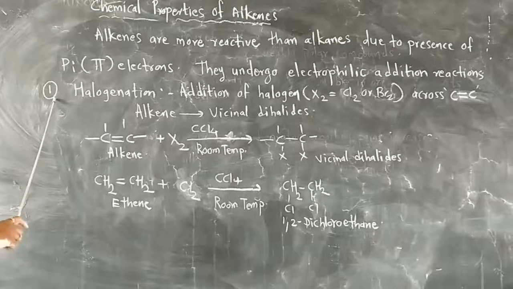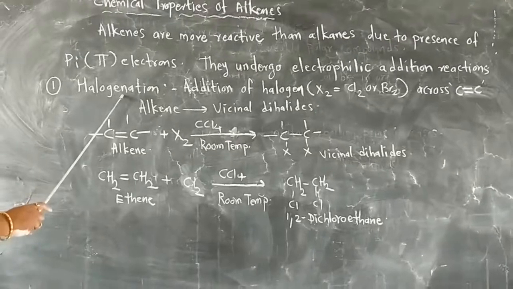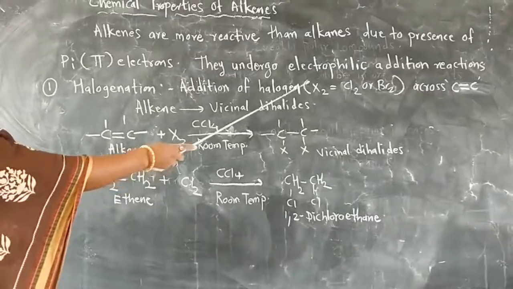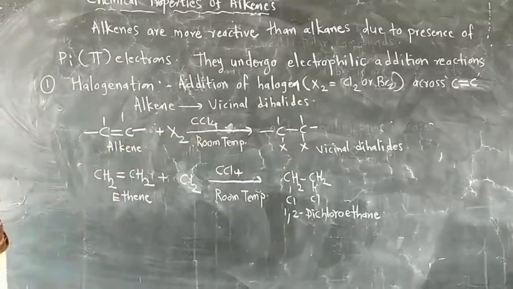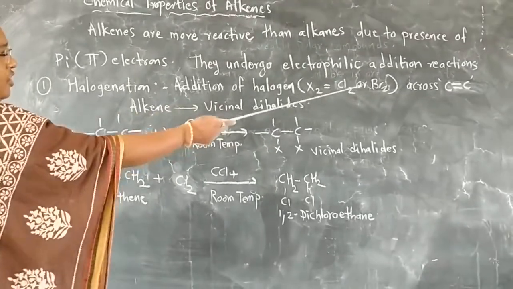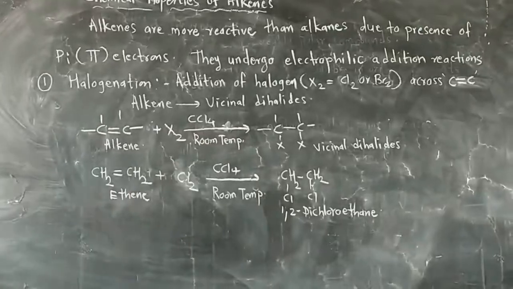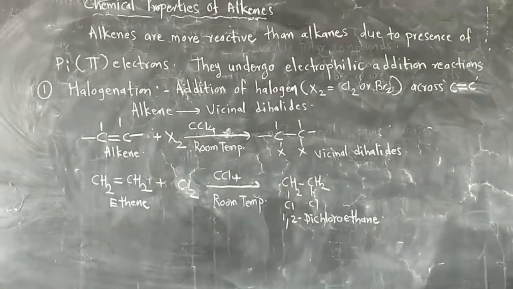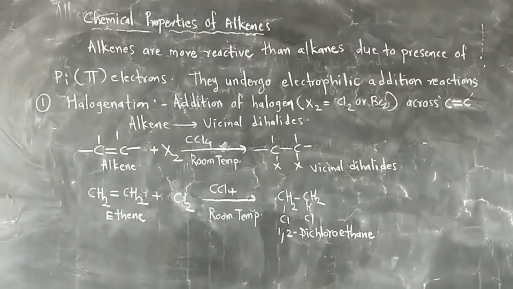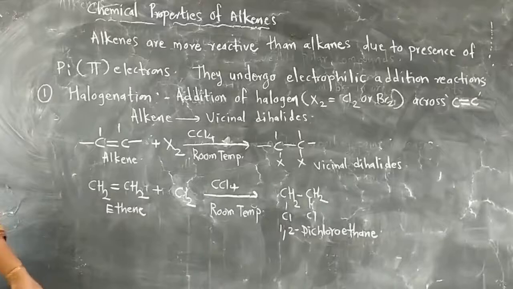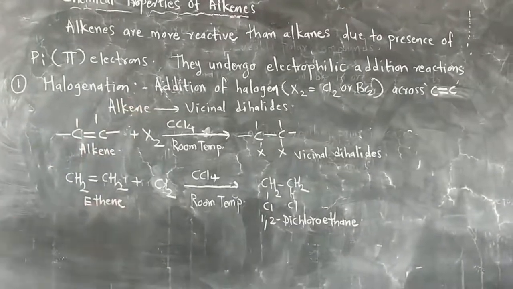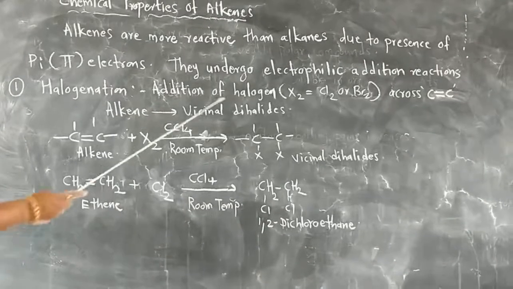Now let's see the first reaction, halogenation. Halogenation is the addition of a halogen molecule X2 across the carbon-carbon double bond, which may be chlorine or bromine. We have to consider particularly chlorine and bromine, as the iodine I2 molecule fails to add or react. Therefore, a chlorine or bromine molecule is added.